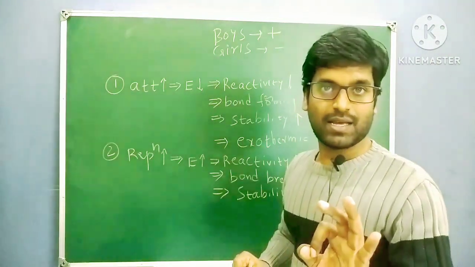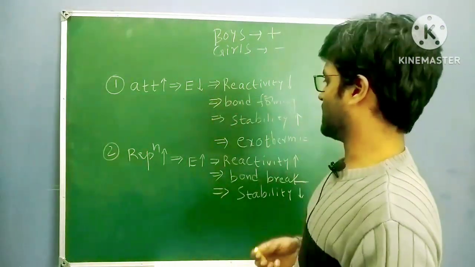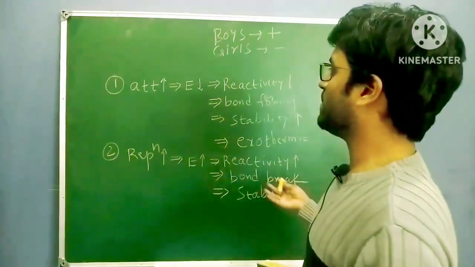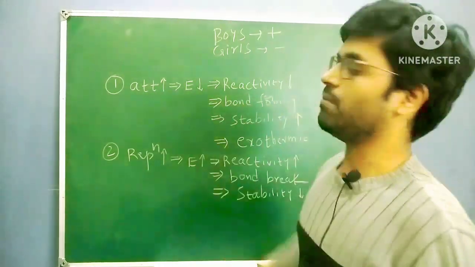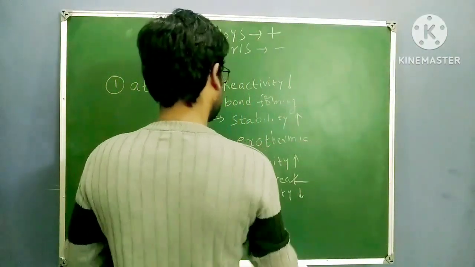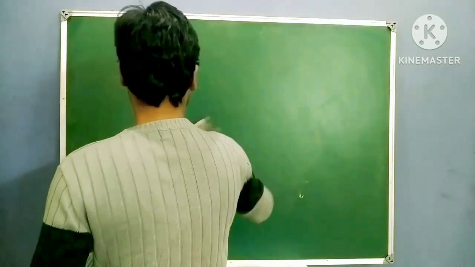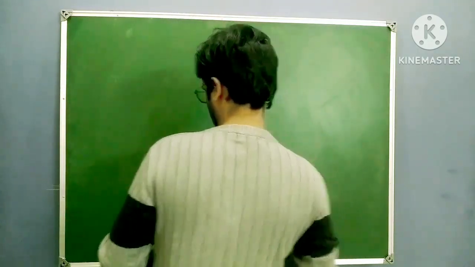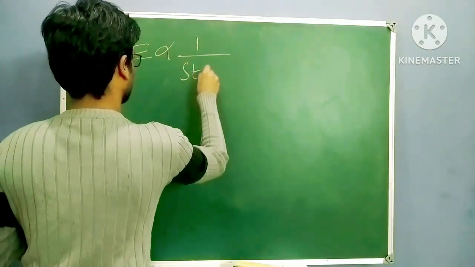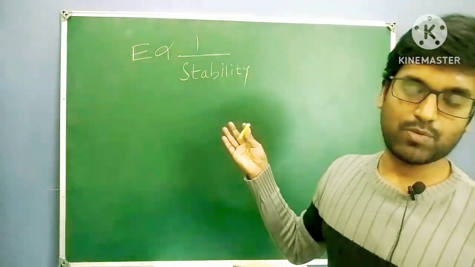So the mantra is, energy is inversely proportional to stability. Whenever the system's energy decreases, stability increases. Whenever the system's energy increases, stability decreases. So whenever we have repulsions, the bond will break. Whenever we have attractions, the bond will form. Clear? Right. So the mantra you have to remember is: energy is inversely proportional to stability.